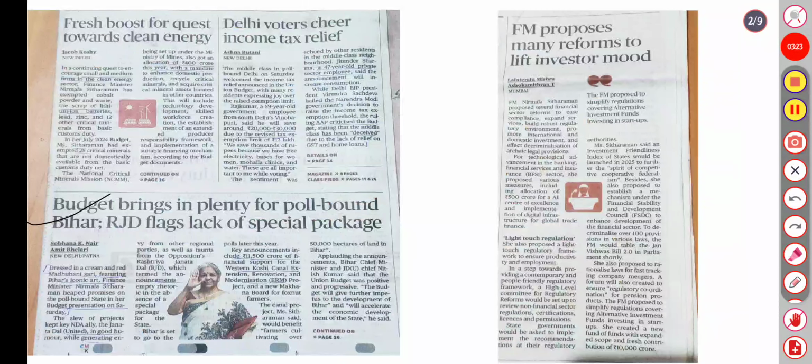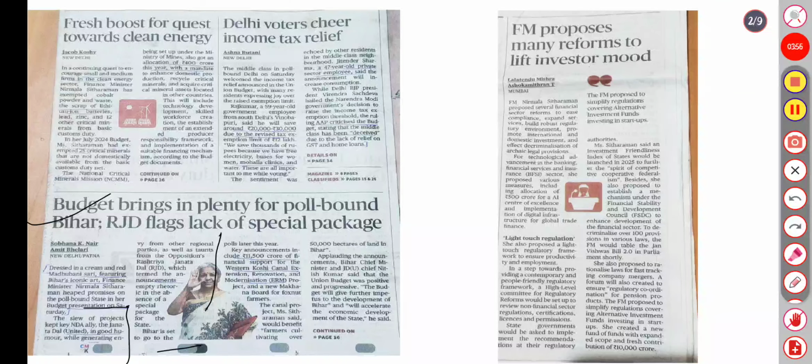Moving to the second: the budget brings plenty for poll-bound Bihar, RJD flags lack of special packages. Here are the heaps of promises for the poll-bound state in her budget presentation on Saturday. The new slew of projects kept NDA ally Janata Dal United in good humor while generating envy from regional parties, as well as taunts from the opposition Rashtriya Janata Dal, which termed the announcement empty rhetoric, with the absence of special packages for Bihar.